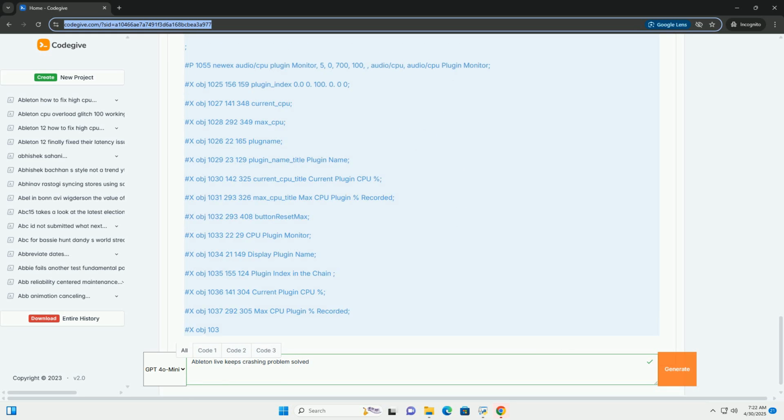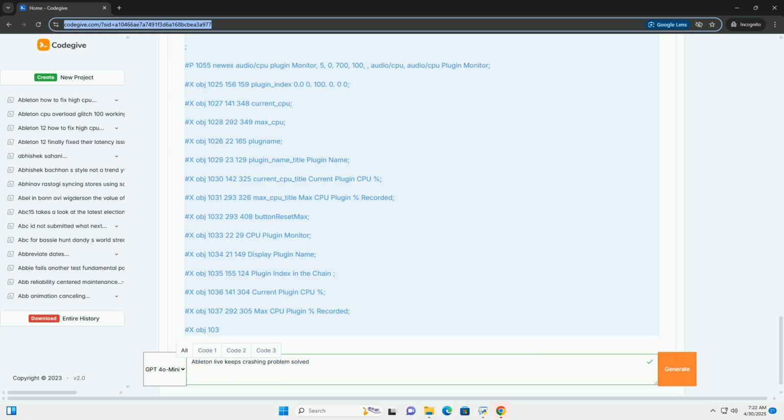B. Preventing infinite loops, audio/MIDI. A common cause of hangs is an infinite feedback loop, either in the audio signal path or in MIDI routings. These are harder to detect visually. Max for Live can help detect these loops.